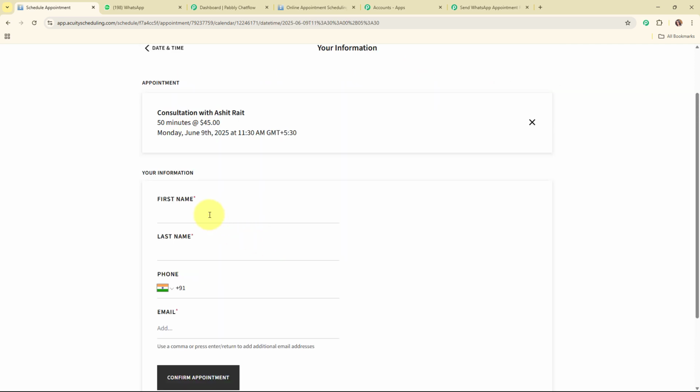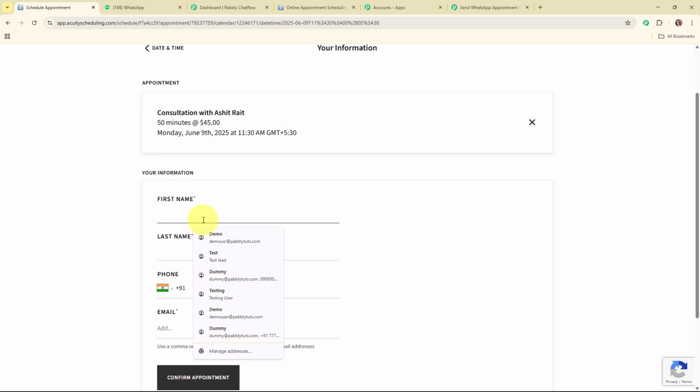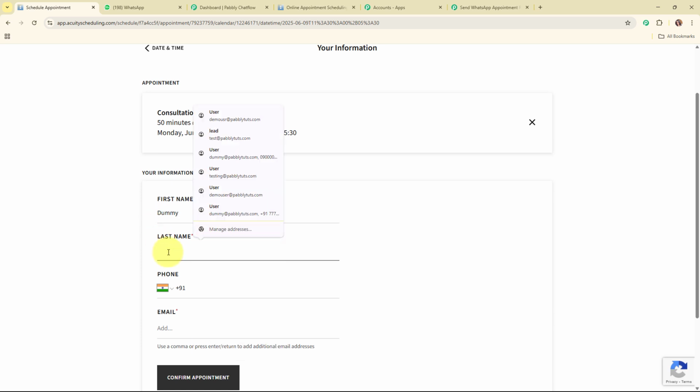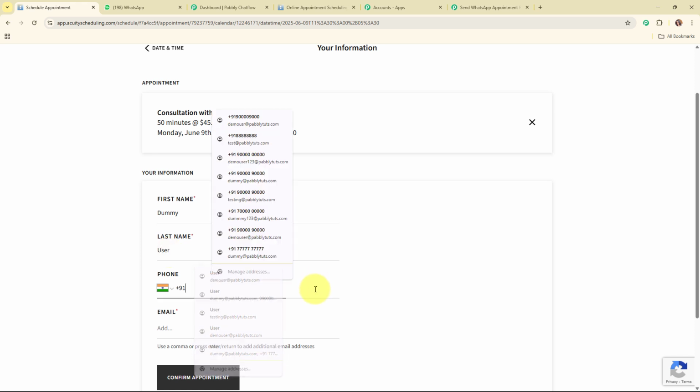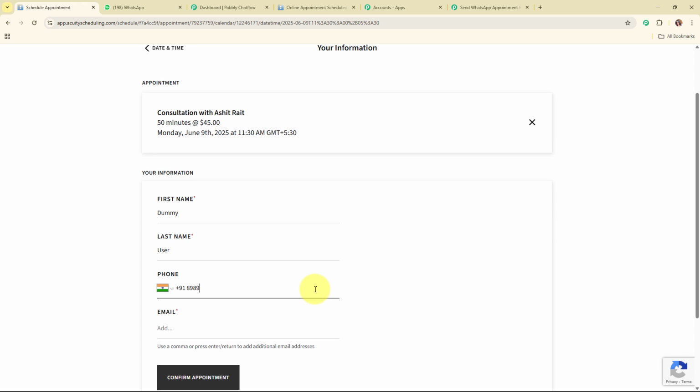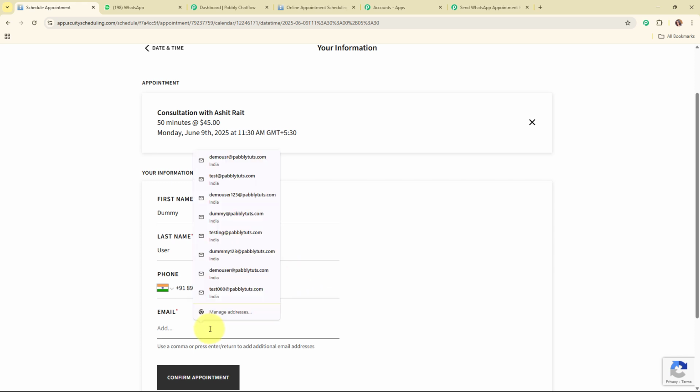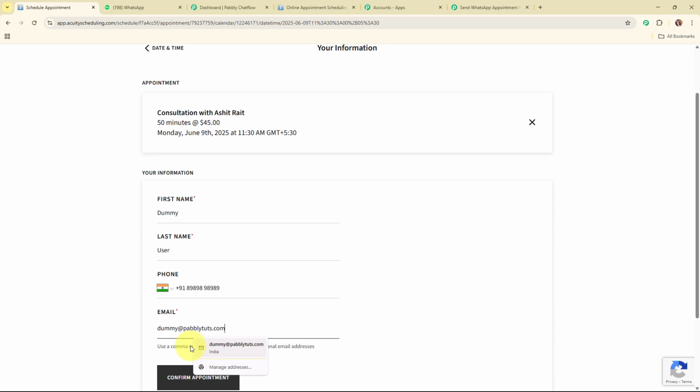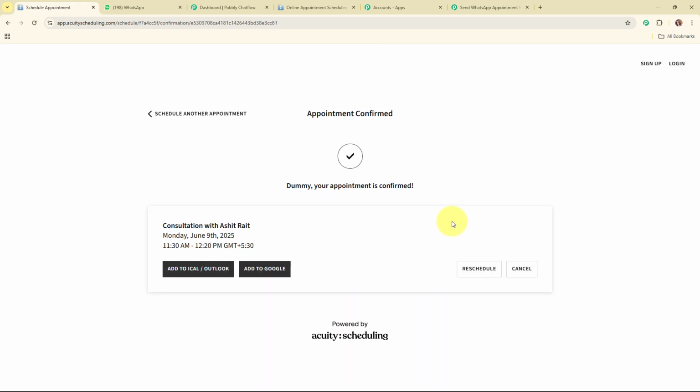And here for the first name I'm going to enter the client's name, that is dummy, and for the last name I'm going to use the name user, and for the phone number I'm going to add the dummy phone number, that means dummy user's phone number. And for the email I'm going to enter the email, and then I'm going to click on this confirm appointment. And here you can see it says appointment confirmed. That means we have successfully scheduled an appointment over here.